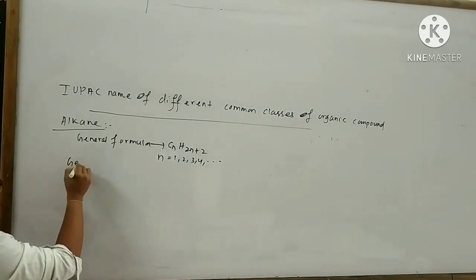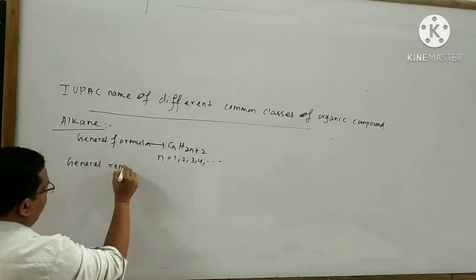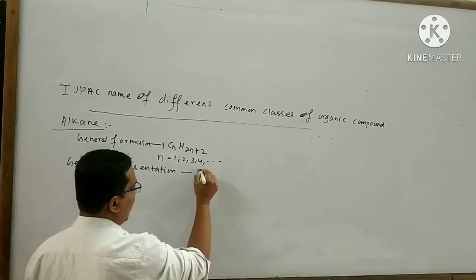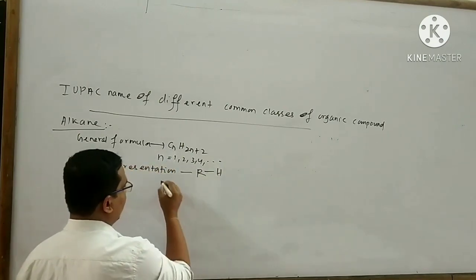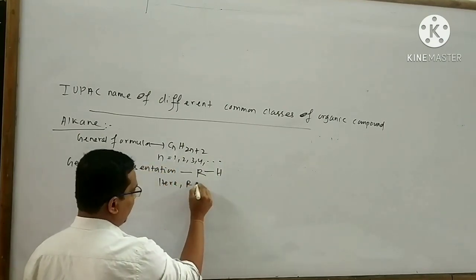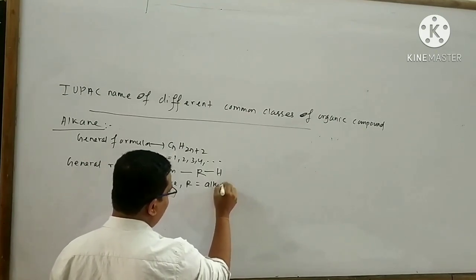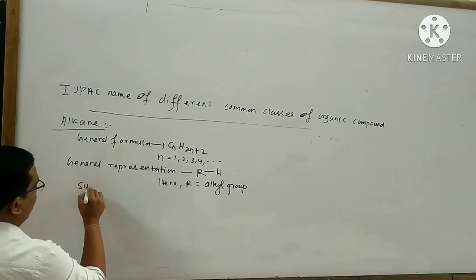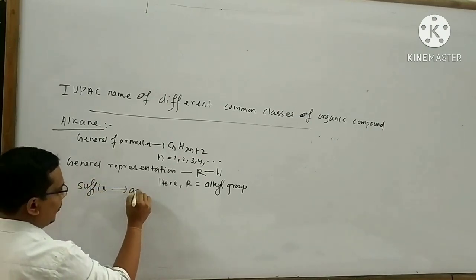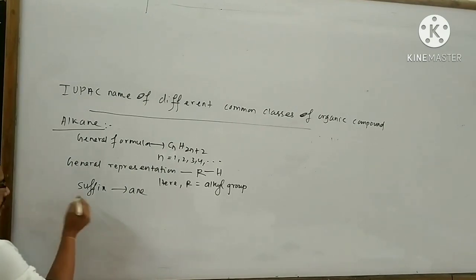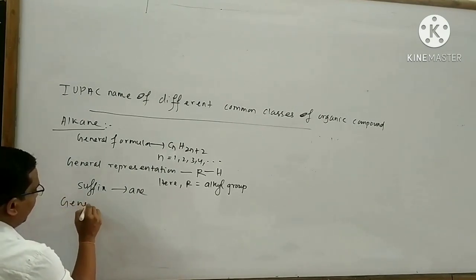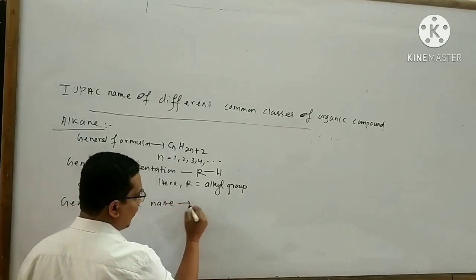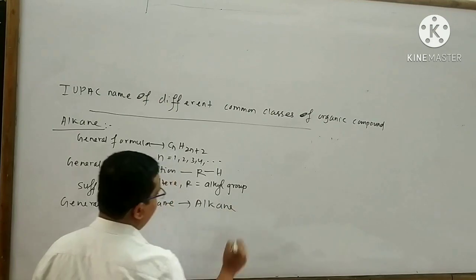The general representation for alkane is R-H. Here R is called alkyl group. The suffix for alkane is said to be ane. The general IUPAC name of alkane is alkane.